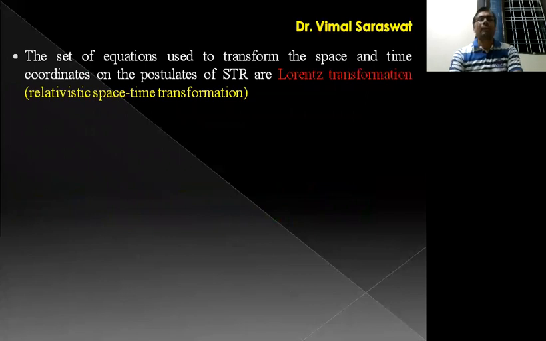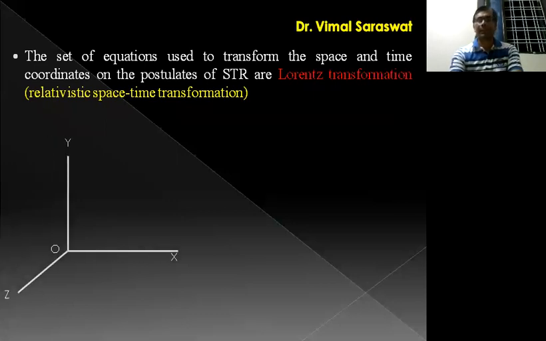Now, the set of equations used to transform the space and time coordinates on the basis of the postulates of the special theory of relativity are known as Lorentz transformation, and it is also known as relativistic space-time transformation.